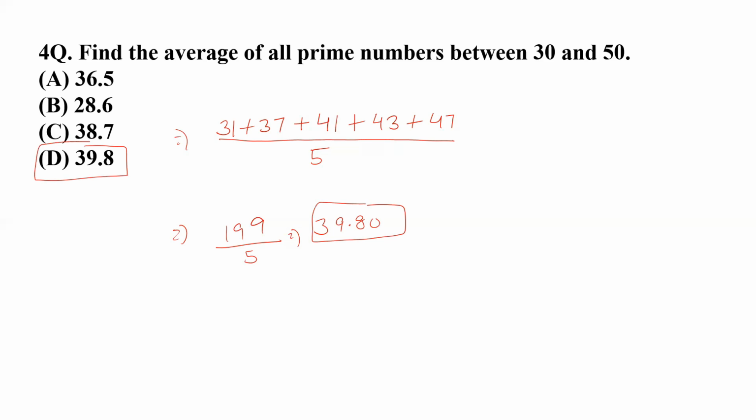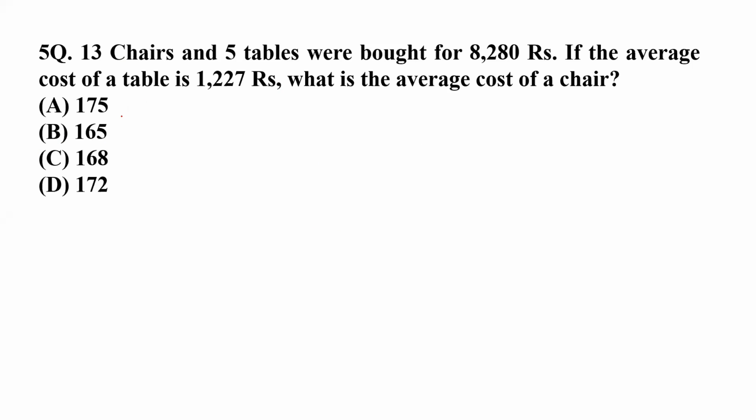Still there are some questions to come because we solve as many questions as possible so that you are cleared with all the ideas of how averages can be solved. So this is question number 5, and now we try to solve this question. It has been given to us that 13 chairs and 5 tables were bought for 8,280 rupees. Now let's see what the first equation is.